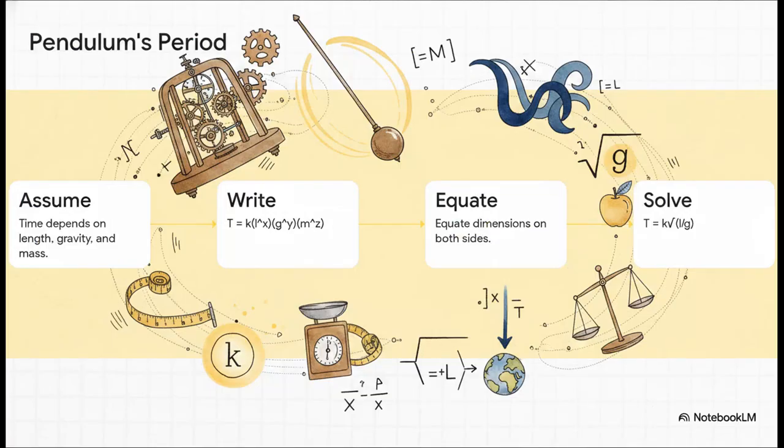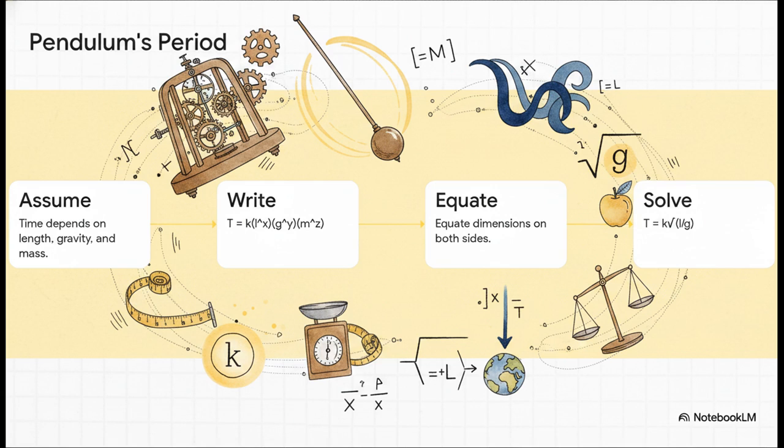And we can take this one step further. We can actually use this cheat code to invent formulas entirely from scratch. Look at these steps for deducing a pendulum's period. Step 1, we assume the time it takes to swing depends on its length, gravity, and the mass of the bob. Step 2, we write an equation setting time equal to those variables, raised to unknown powers x, y, and z. Step 3, we equate the M, L, and T dimensions on both sides, and through some really simple algebra,